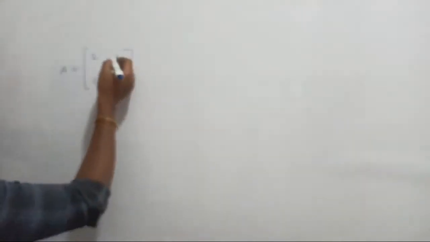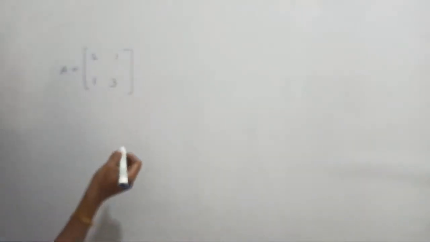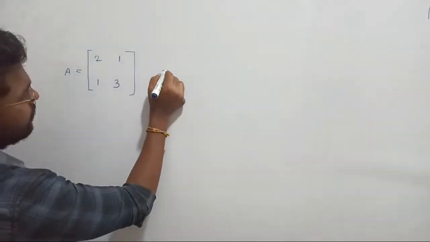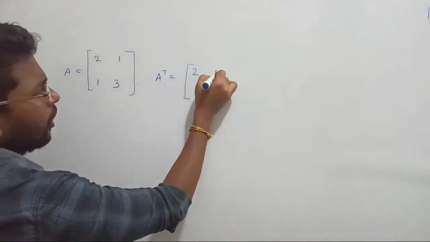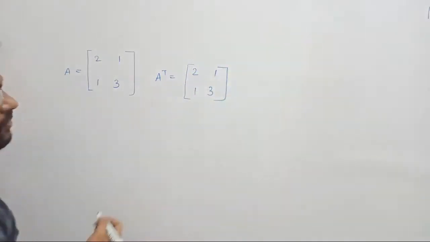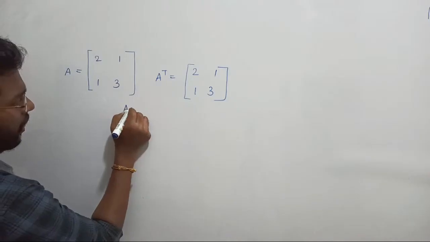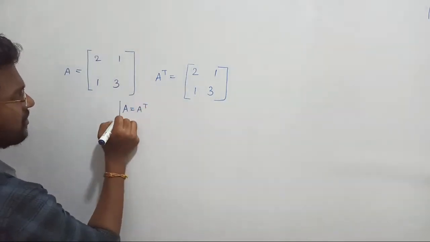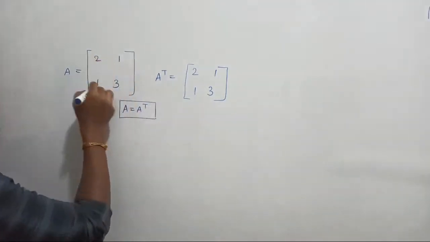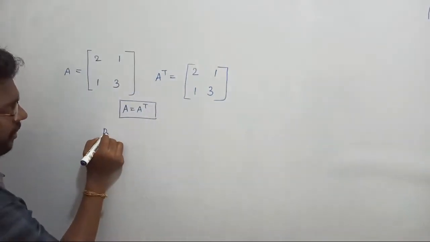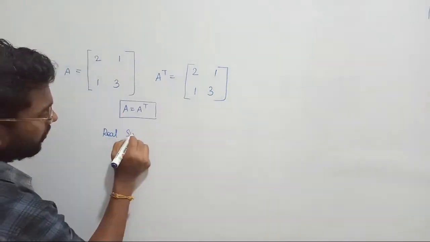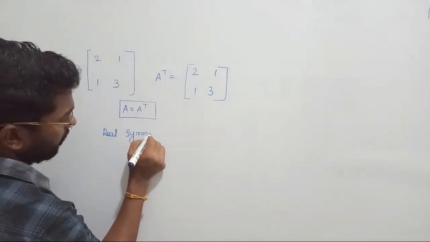That is my real symmetric matrix. If I find A transpose, what value do we get? A transpose will become 2 1 1 3. Am I getting the same value? Yes. If A and A transpose are equal, then that is called a symmetric matrix. Since all the values are real and the matrix is symmetric, such a matrix is called a real symmetric matrix.